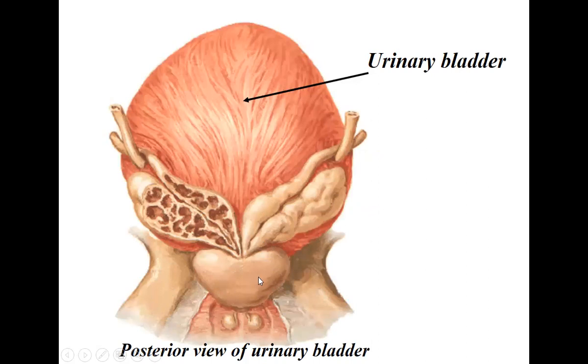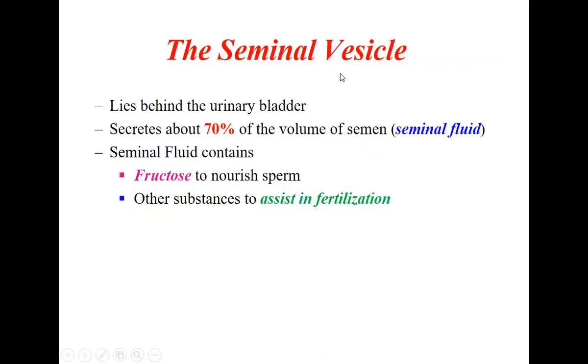So here is the prostate. These are the bulbourethral glands, and this is the vas deferens coming all the way, and this is the seminal vesicle beside the vas deferens. This is the cut section, and here you can see the actual one. The seminal vesicles lie behind the urinary bladder and secrete about 70% of the volume of the semen. That's why it is called the seminal fluid, because it secretes almost 70% of the semen.